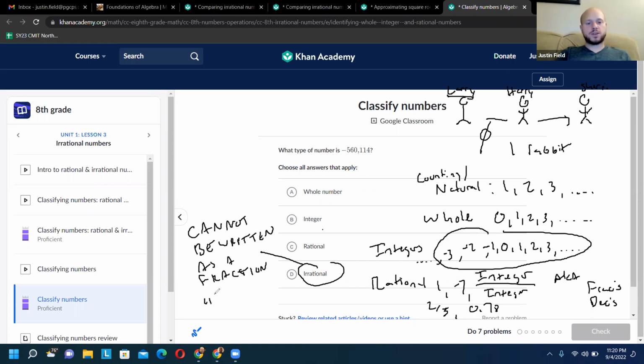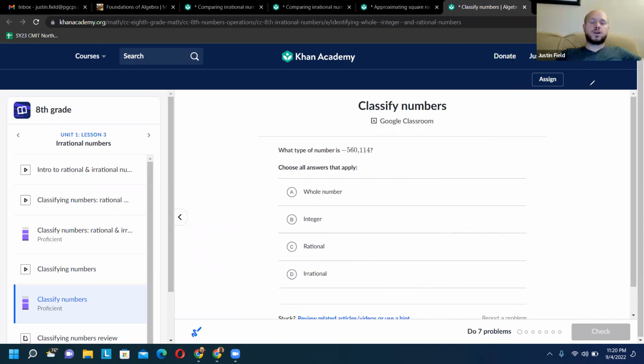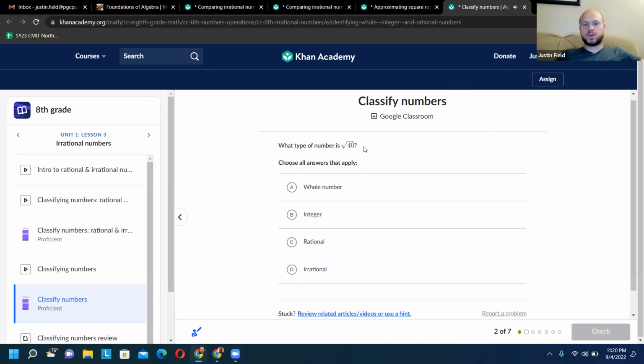So numbers like pi, you'll learn about e, the square root of 2, the square root of 5. There's actually a lot of irrational numbers, and they are usually represented by symbols, because they have no end and they have no pattern. But we can see this number is negative. There's no decimals, so it's an integer. It's a rational number. Let's do one more. The square root of 40. So any non-perfect squares are irrational.